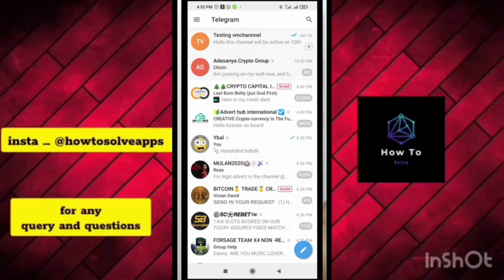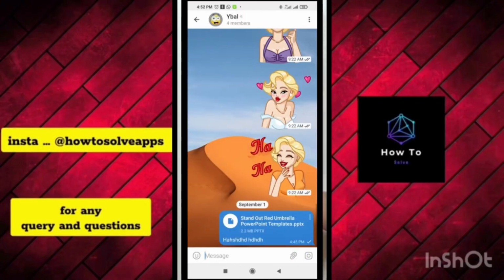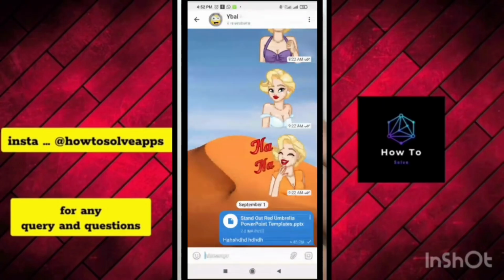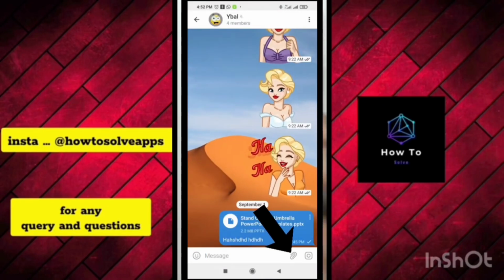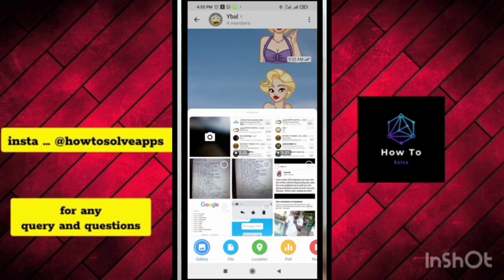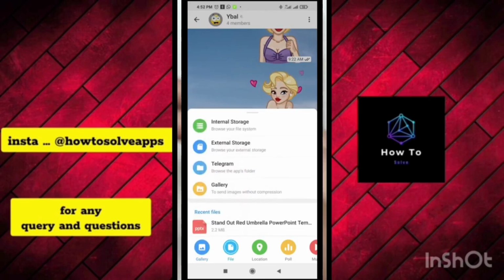Firstly, open your Telegram app on your phone, then click on the contact you want to send the PDF file to. So I'll be using this one right here. So when done with this, the next thing for you to do is to click on the attachment icon, which is the one right here. Click on it, then click on file, so you can locate where you have the PDF file on your phone.